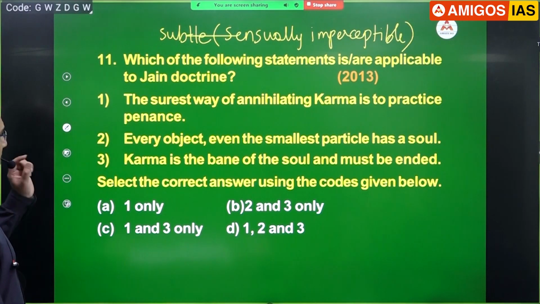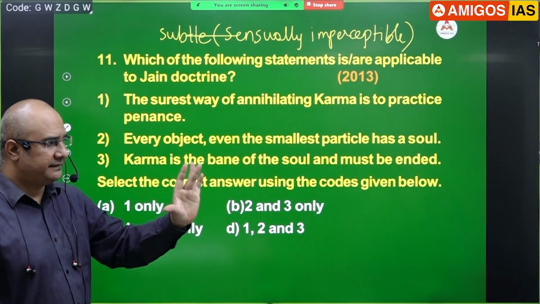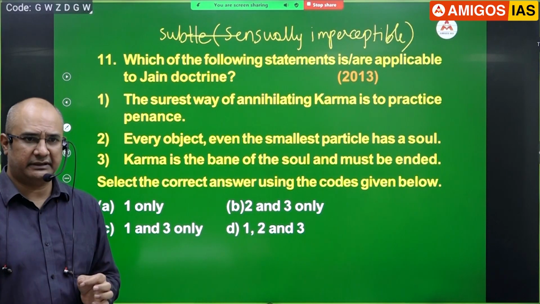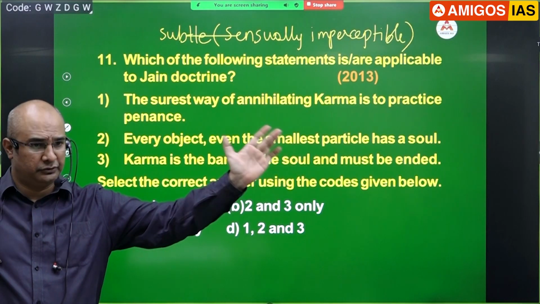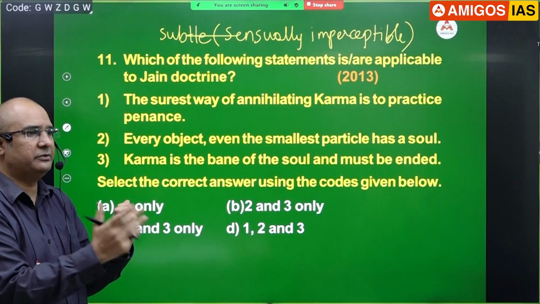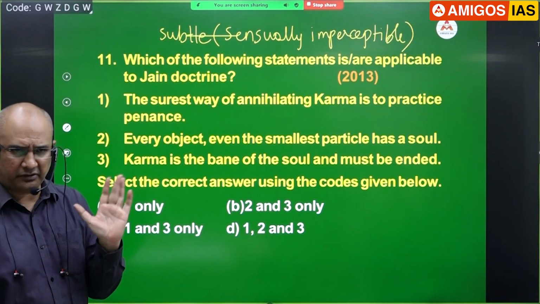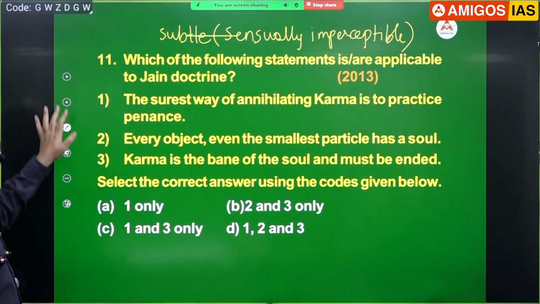Okay. So remember again, karma, according to Hinduism or Buddhism, is just the effect of the actions that you have done. But according to these people, it is some kind of tiny particles that are there throughout the universe, and your soul is attracting them. The only way you can get rid of these things is by doing your penance and following the basic Jaina doctrines. You get rid of this and your soul becomes completely manifested. That is how they believe.